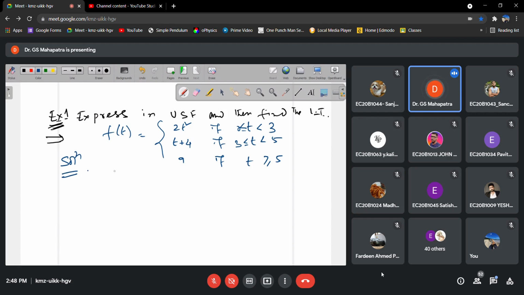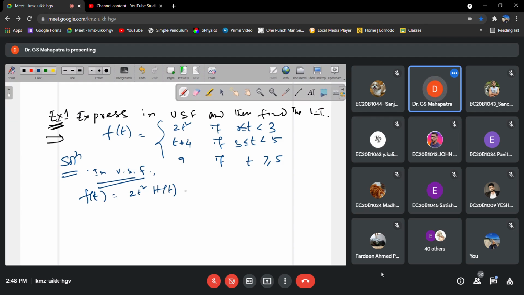We already discussed this, so in unit step function form, what is the function form? We can write f of t equals 2t square h of t.